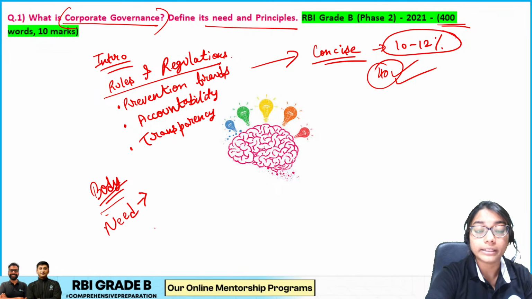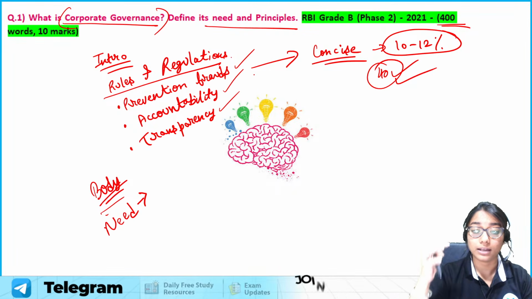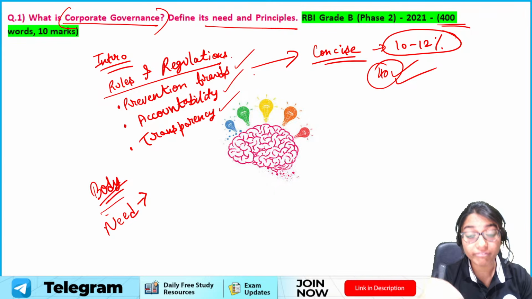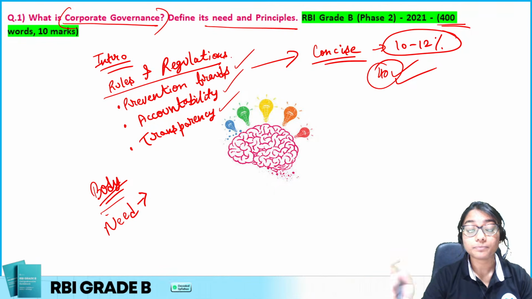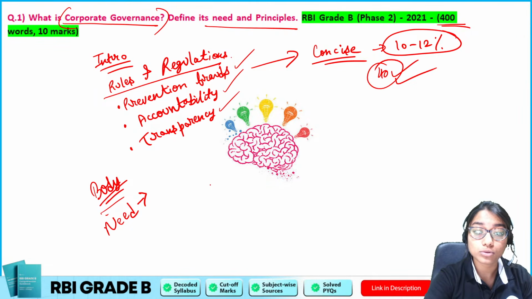One part is going to be the need of corporate governance, wherein I have to mention accountability, transparency, etc. I have to give a brief idea. Why is it required? If there are any examples for the same, we can give them. Plus, what more am I supposed to write?